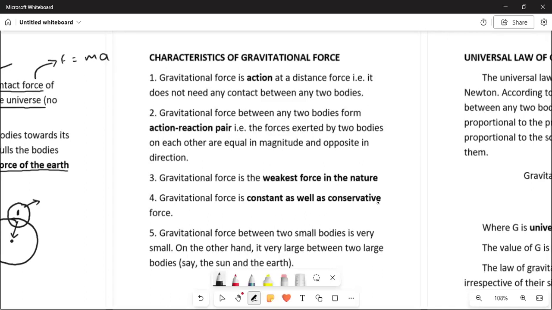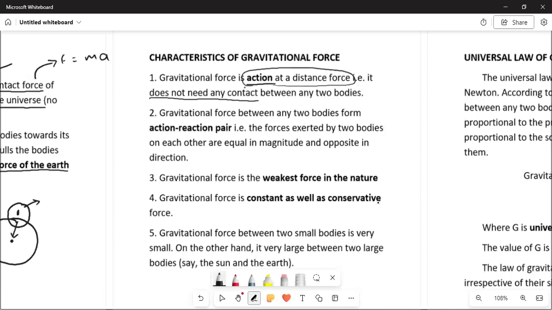The gravitational force is an action at a distance force. That is, it does not need any contact between any two bodies. No contact is required between the two bodies.